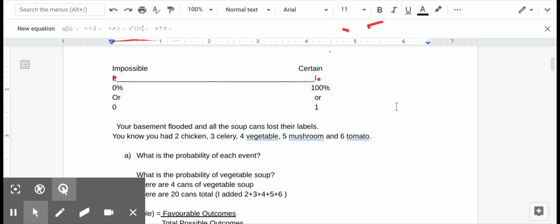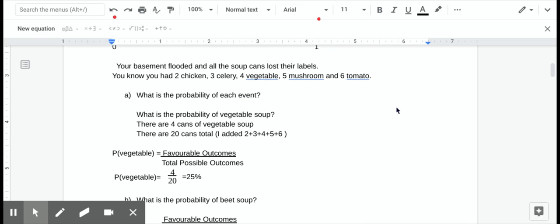So let's pretend that our basement flooded. Not a great thing to pretend, but that's okay. So our basement flooded and we had our soup cans on the floor in the basement and all their labels fell off. All we remember is that we bought 2 chicken soup, 3 celery soup, 4 vegetable soup, 5 mushroom soup, and 6 tomato soup. The problem is we don't know which is which anymore.